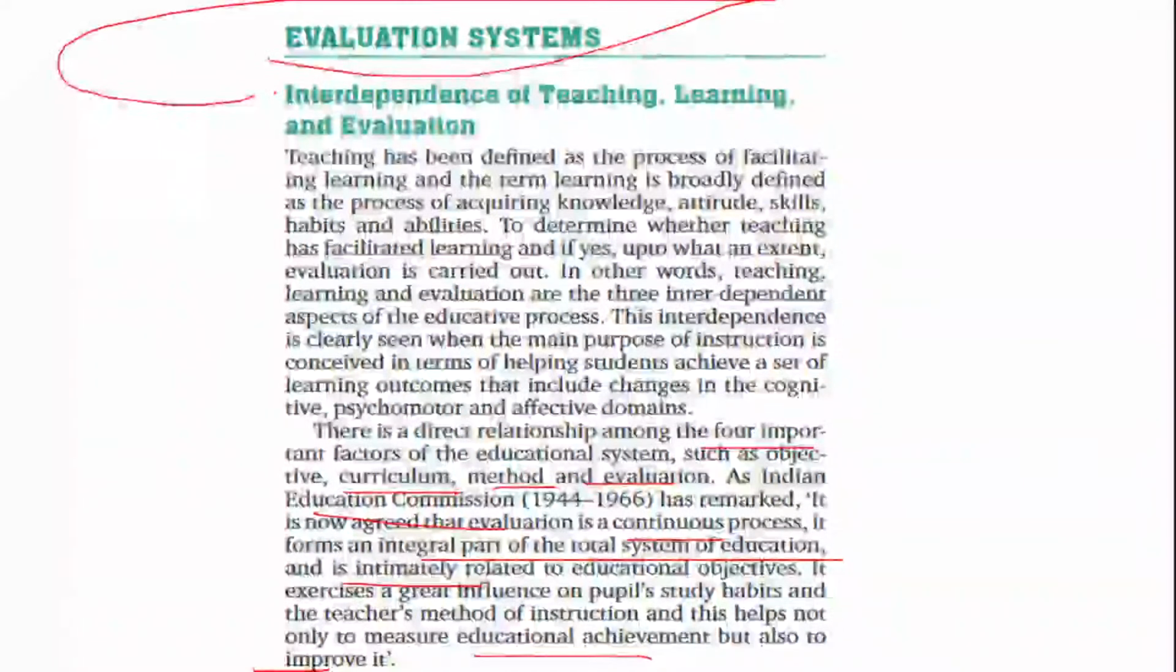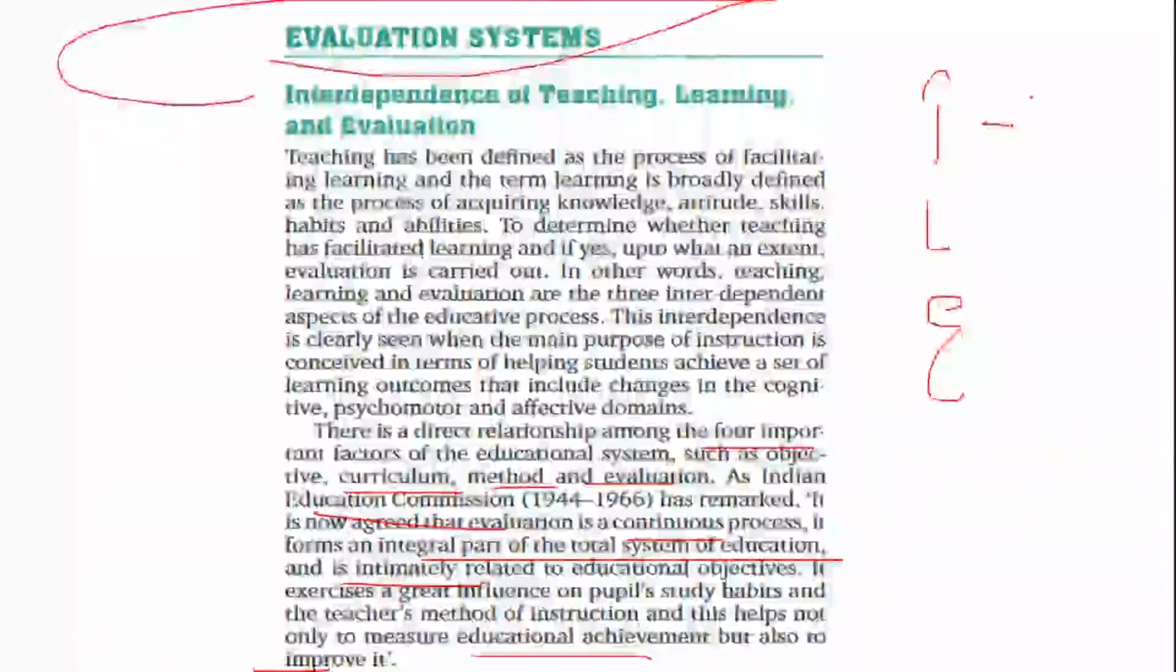So in simple terms, when we are answering this question, it is basically understood as the relationship between your teaching, your learning and evaluation. So I'll just summarize quickly so that it will be easier for you to remember. We have three concepts: teaching, learning and evaluation, right?